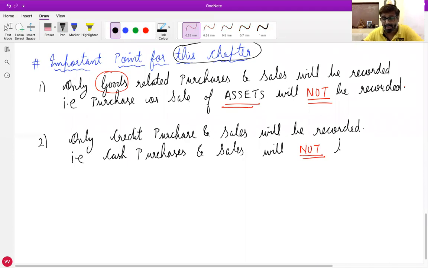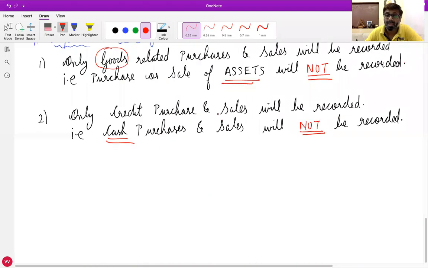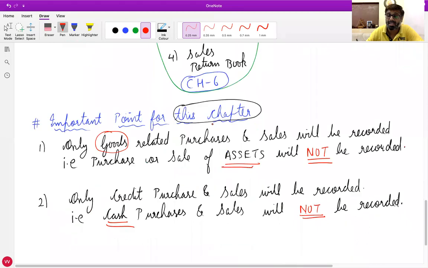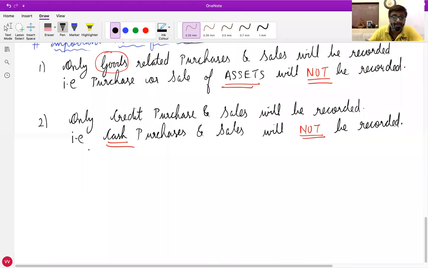Again, same reason: cash purchase of goods will be recorded in cash book, and cash sale of goods will be recorded in cash book. So any cash transactions will not be recorded in these 4 subsidiary books: purchase book, sales book, purchase return book, and sales return book.